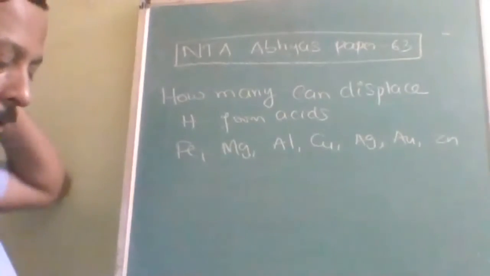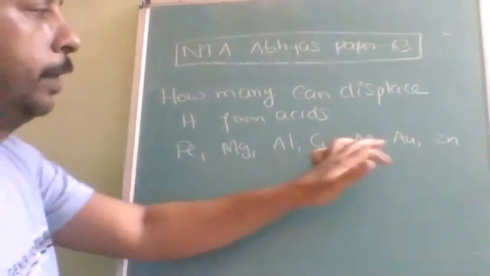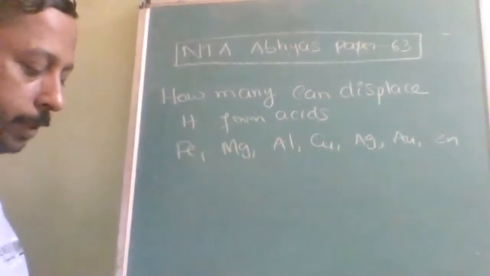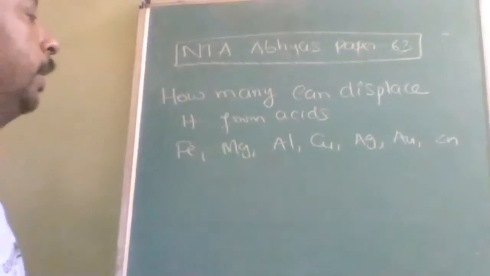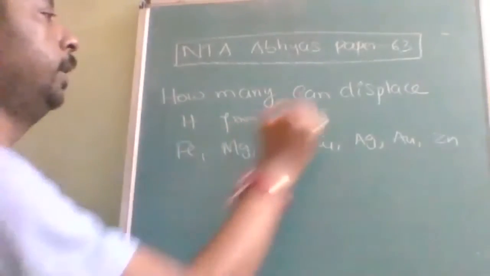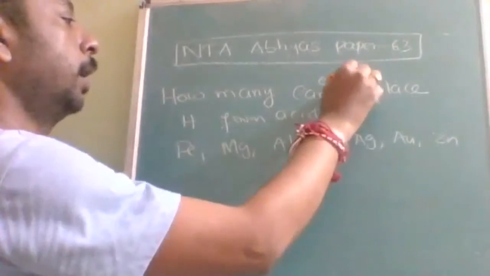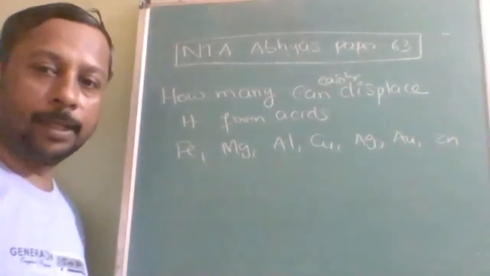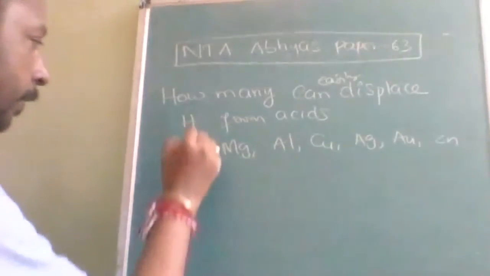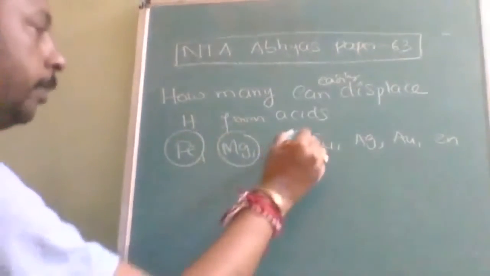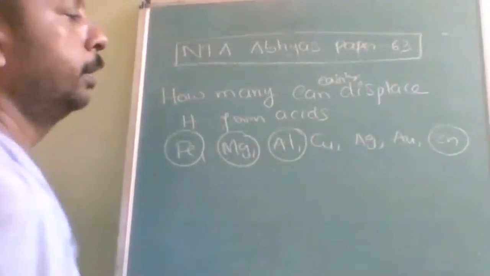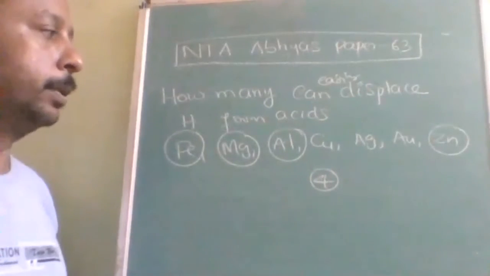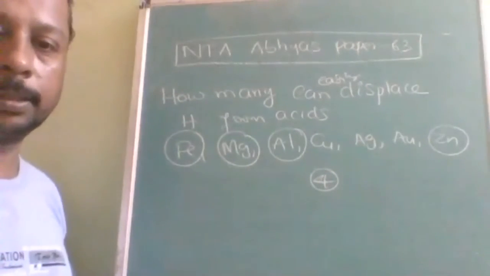How many of you are given with 1, 2, 3, 4, 5, 6, 7 ions, and how many of them are easily displaced? Okay, easily displaced. How many can easily displace hydrogen from acid? Hydrogen from acid. Very good. Okay. First one iron, second is magnesium, aluminium, and zinc. These 4 metals can displace hydrogen from acid. Copper, silver, and gold cannot displace.